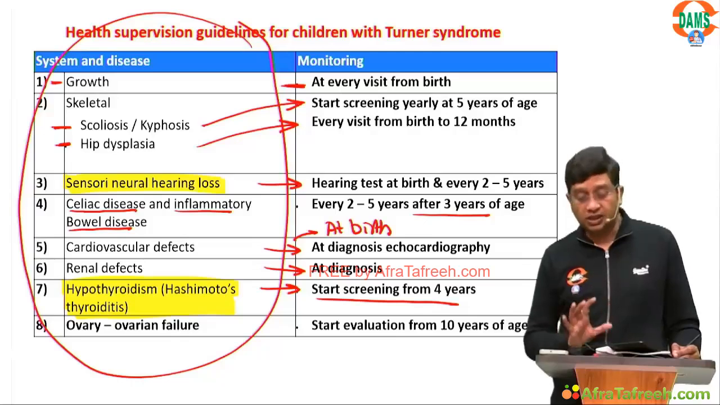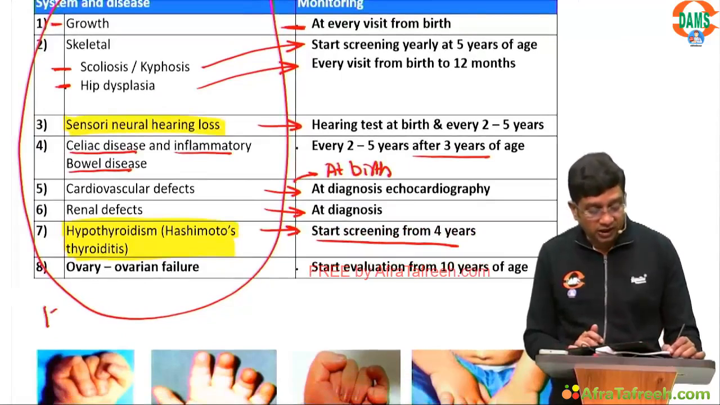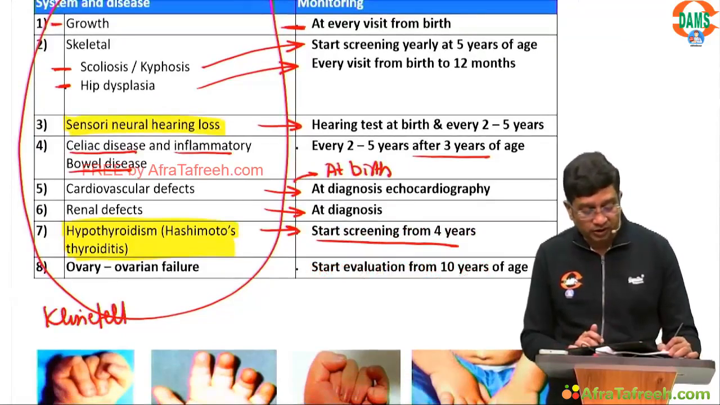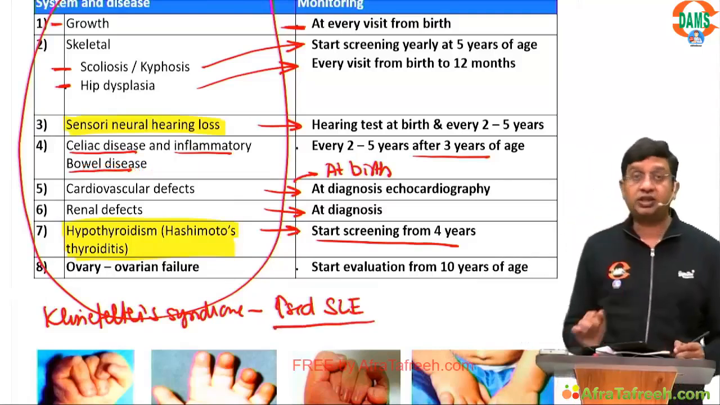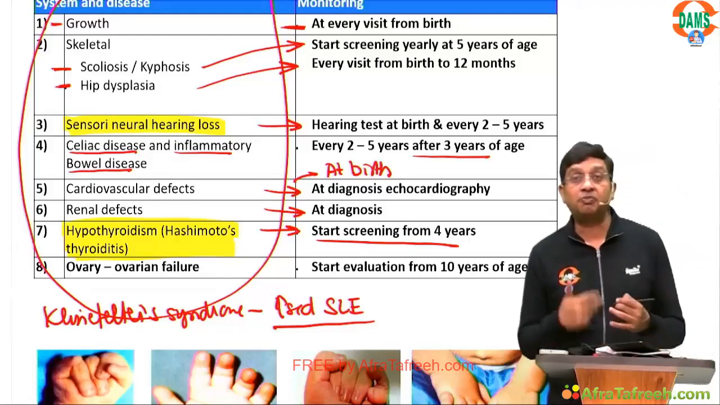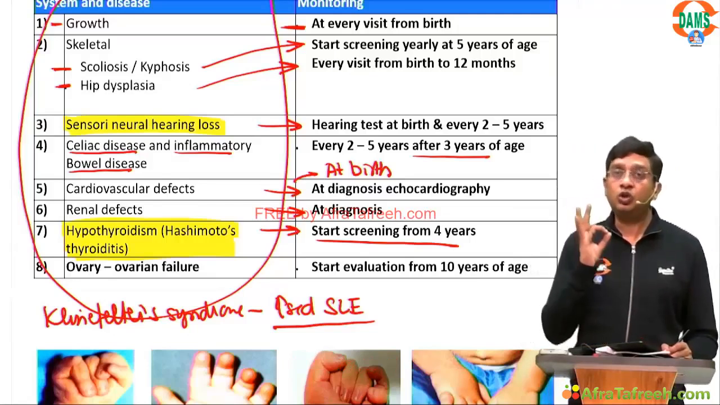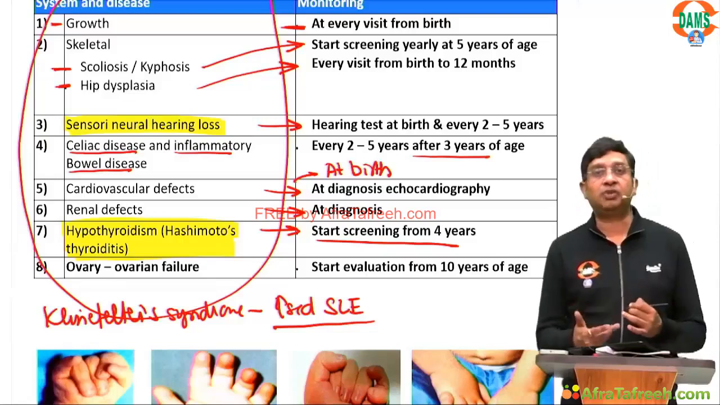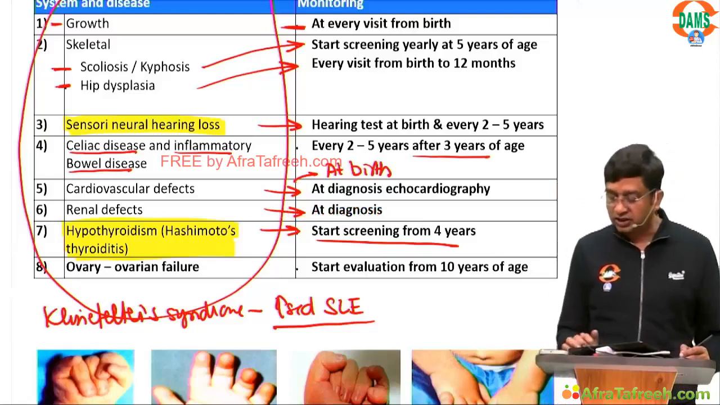So Turner's, this is something important to be remembered, and particularly remember it also in Klinefelter syndrome. In Klinefelter syndrome, there is increased incidence of SLE. Why is this line important? SLE is normally increased in females. Klinefelter is the only syndrome where it is increased in males, right? So please do remember this point. In Klinefelter syndrome, there is increased incidence of SLE.